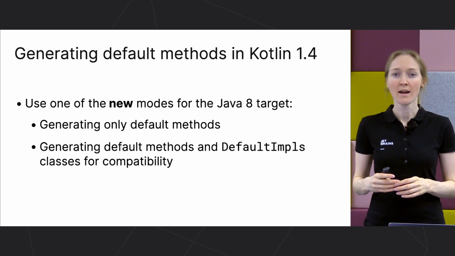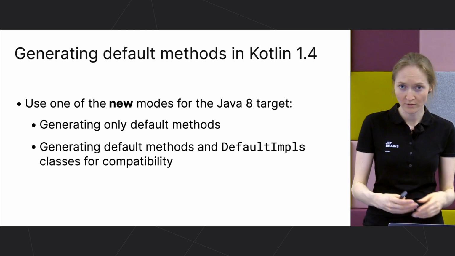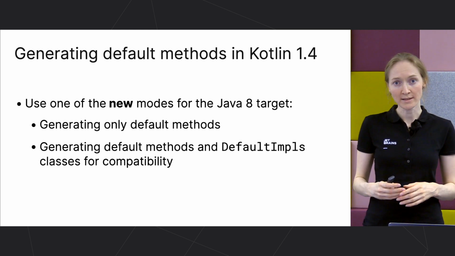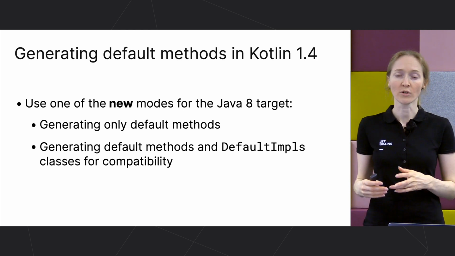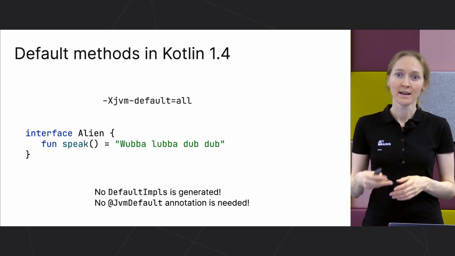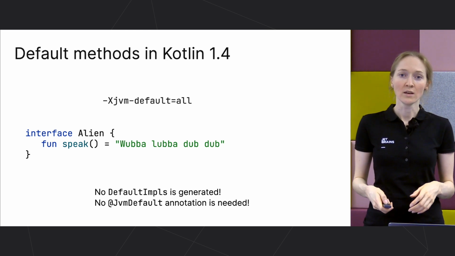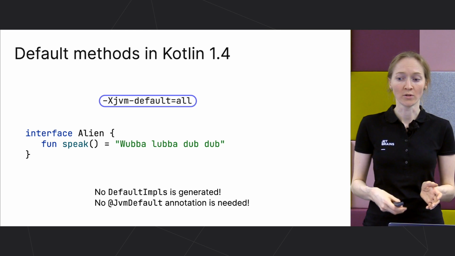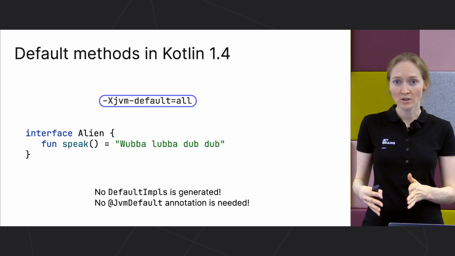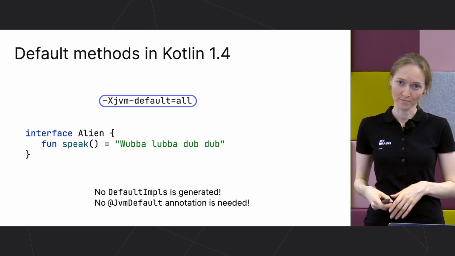The new modes are very similar to the previous ones. There is a mode for generating only default methods and another mode for generating both default methods and DefaultImpls classes for compatibility reasons. The only difference is that the JvmDefault annotation is no longer required. You can compile the code in JVM default all mode, and then no DefaultImpls classes are generated under the hood, and you don't need to use the previous JvmDefault annotation.